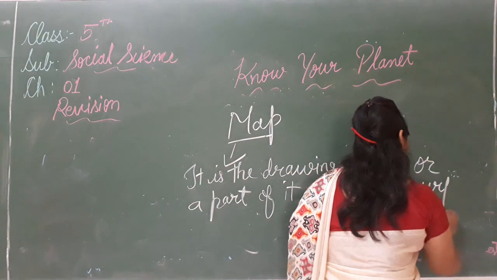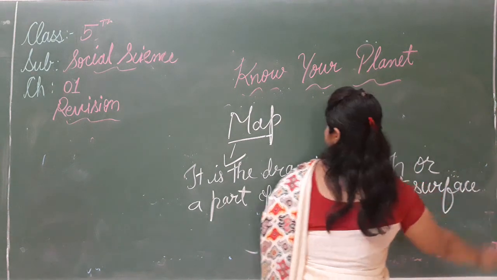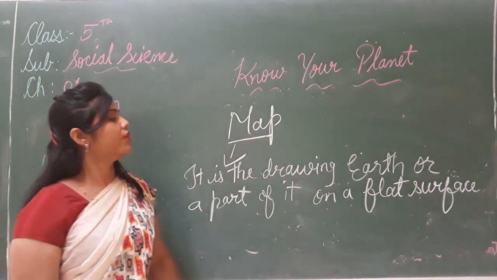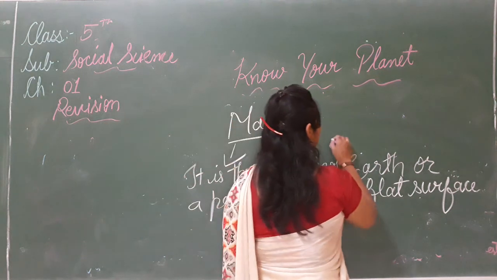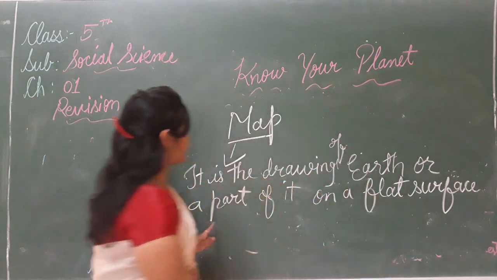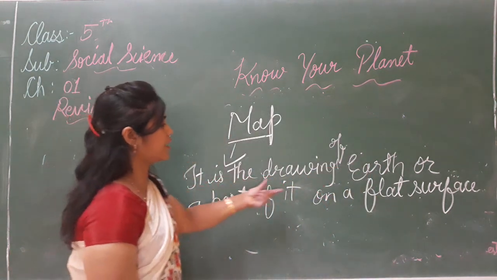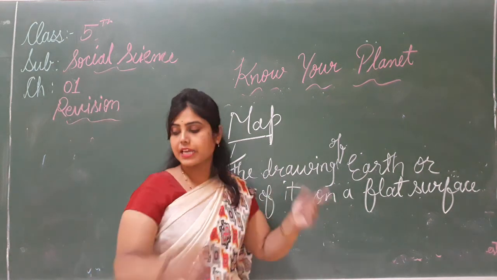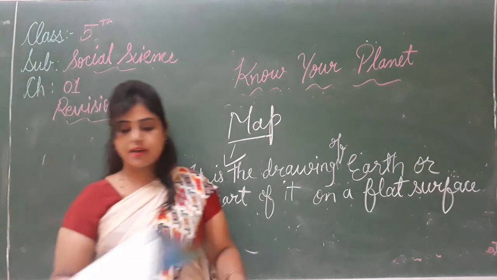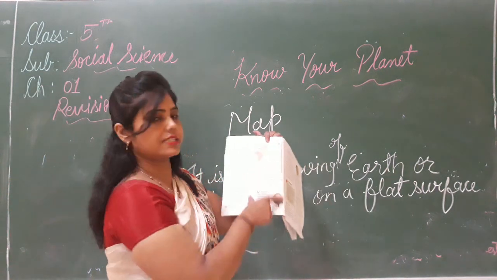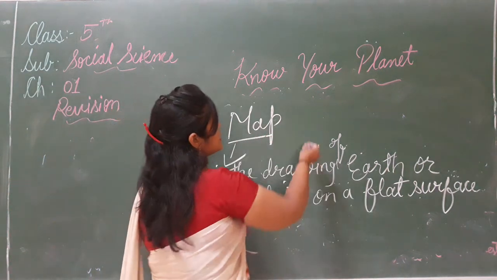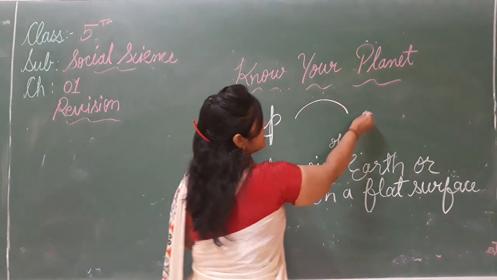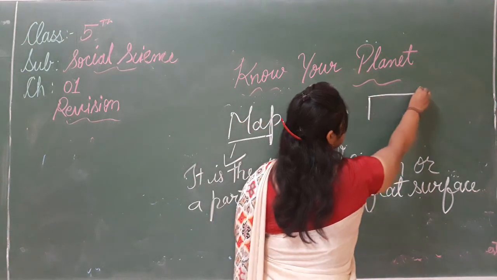Map is the drawing of the surface, and this is the curved surface and this is the flat surface.